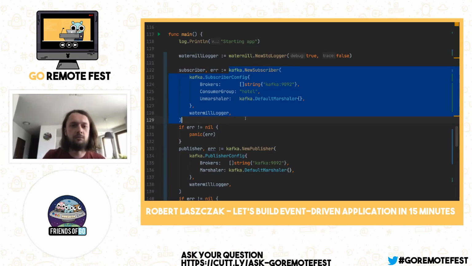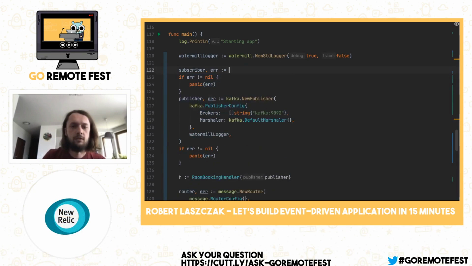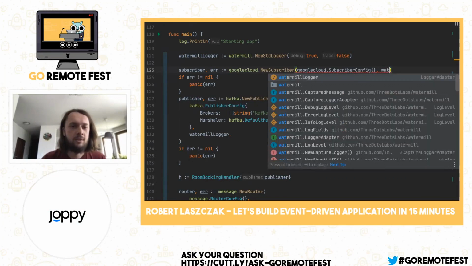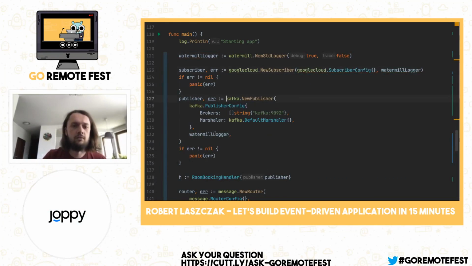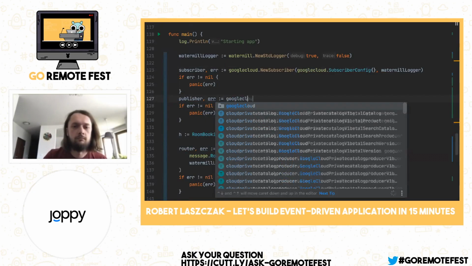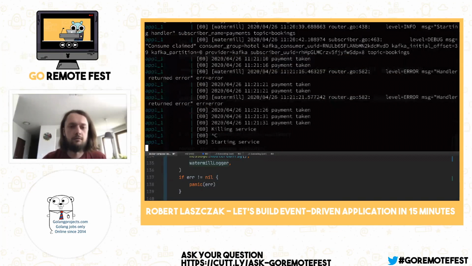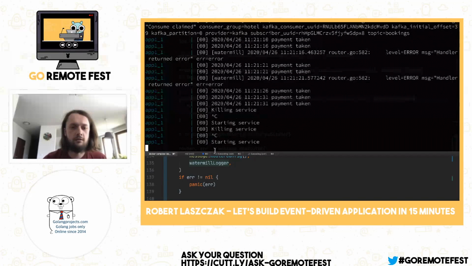So the first thing that we need to do is change Kafka to Google Cloud Pub/Sub. New subscriber, Google Cloud subscriber config, Watermill logger, and let's change the publisher. And let's check if it's compiling. Okay, it's compiling.